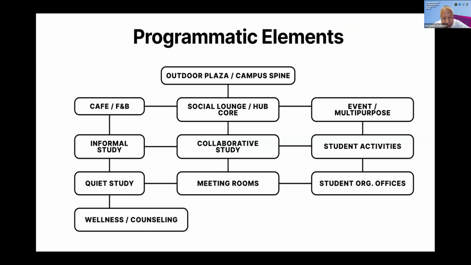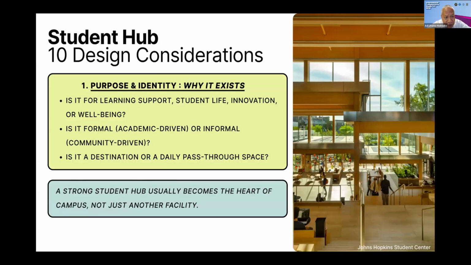And there would be some meeting rooms at that place, and also event or multi-purpose areas and areas for student activities and student organization offices. So we would go to the 10 design considerations.